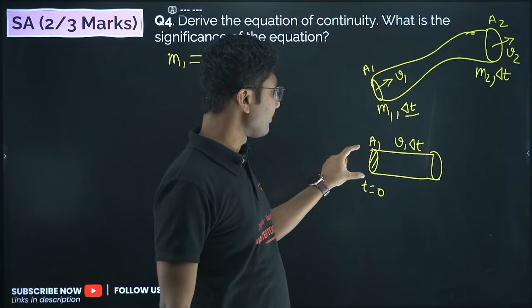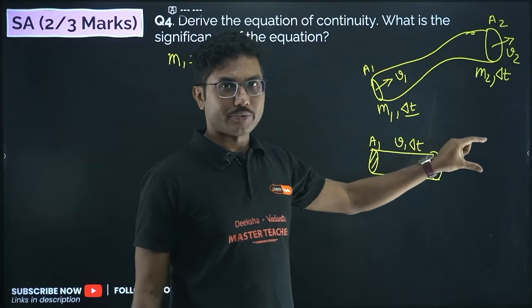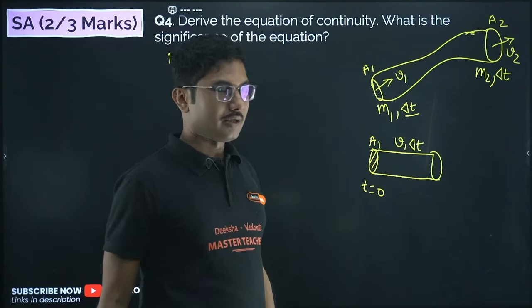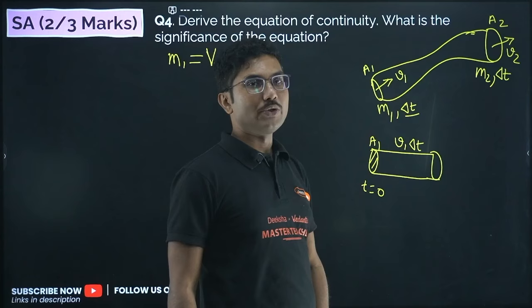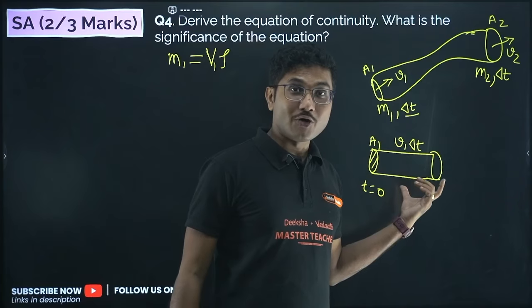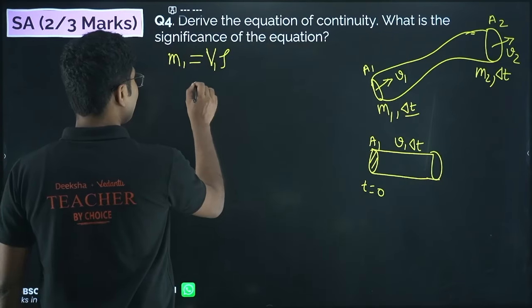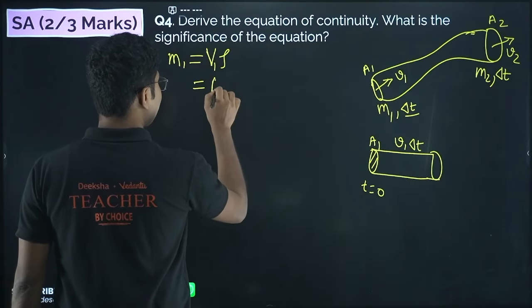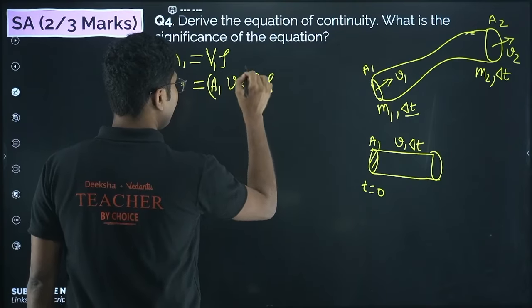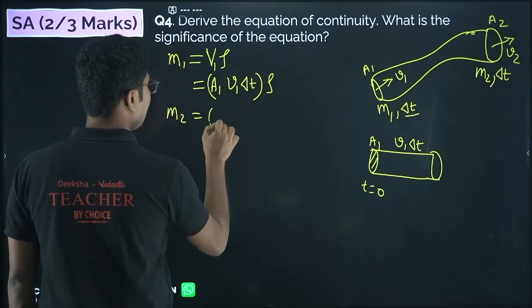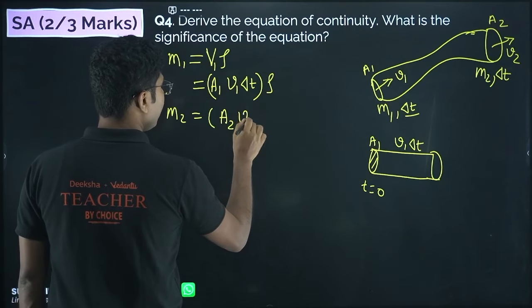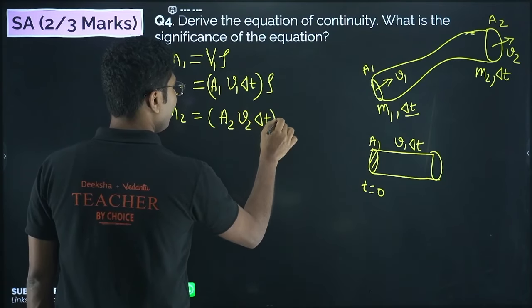Okay, just consider this surface and fluid is passing through it. So what is the surface area? Surface area is A1. What is the height? Height is v1 into delta t. So what is the volume? Volume should be equal to surface area into height, that is A1 v1 delta t, into rho. This is mass, right? Mass 1. Similarly, mass 2 will be A2 v2 delta t into rho.